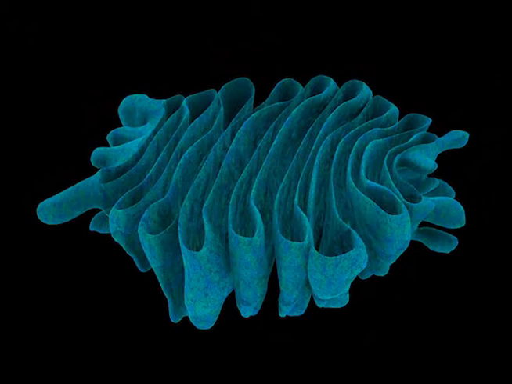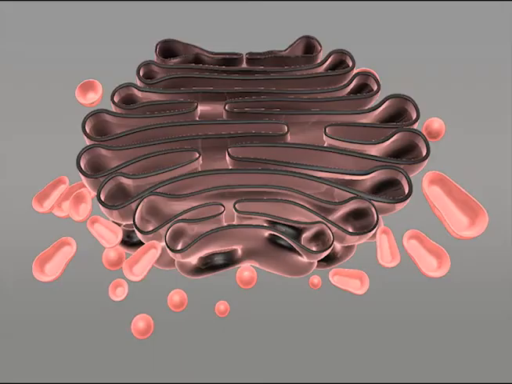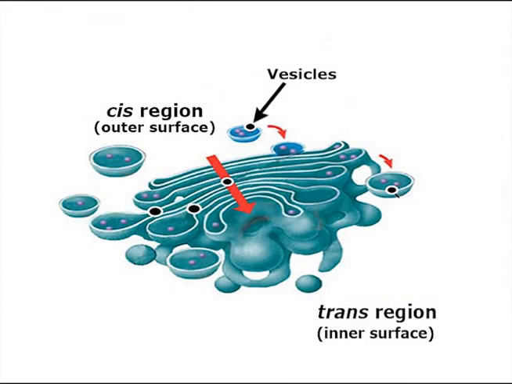The number, shape and location of the Golgi complex vary in different cell types. Thus, the Golgi complex consists of a stack of flattened sacs bounded by smooth membranes. These sacs are surrounded by a number of spherical vesicles which help to transport proteins to and from the Golgi complex.